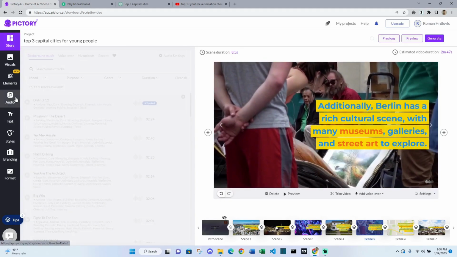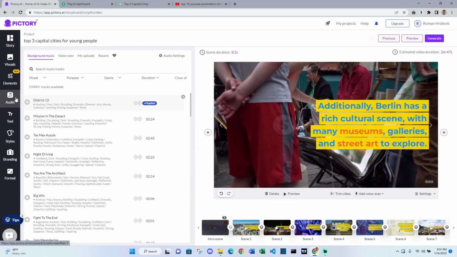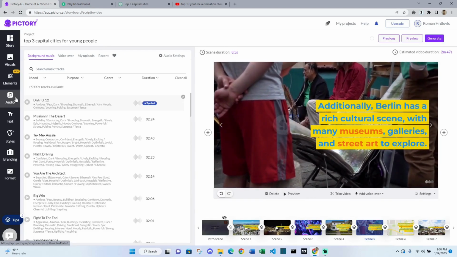So the next step is to apply a voiceover, either create your own voiceover, or maybe you can try to generate an AI audio.